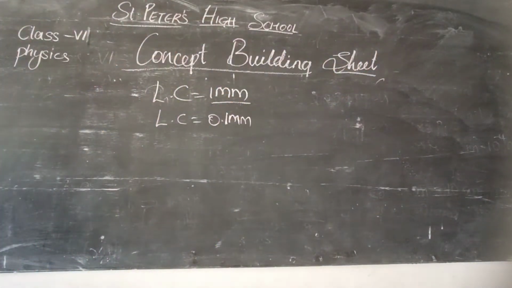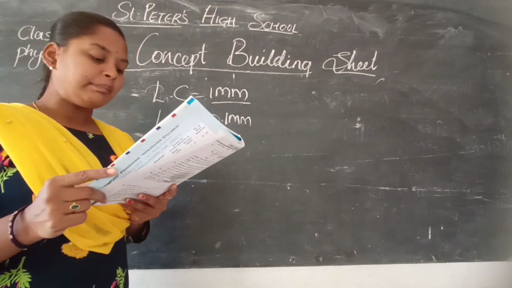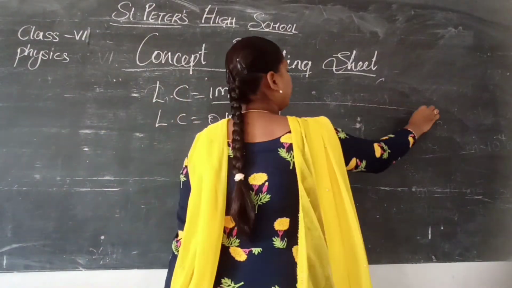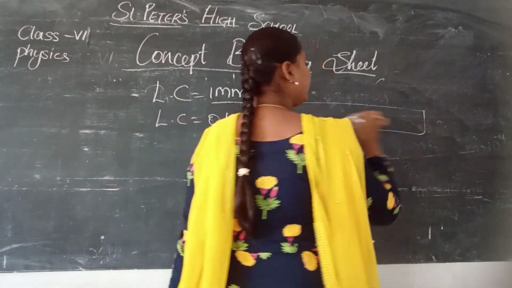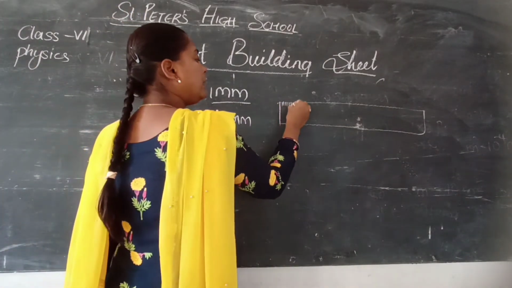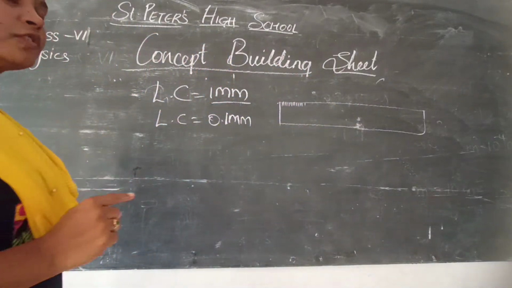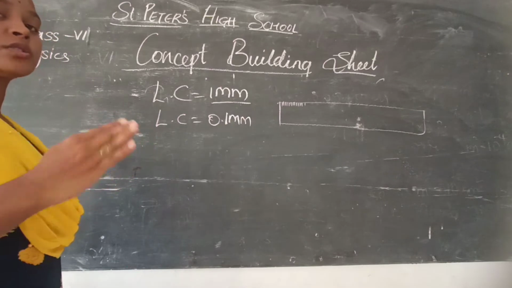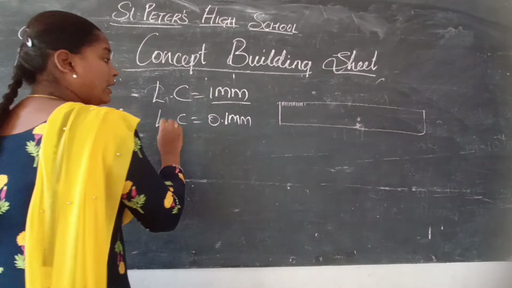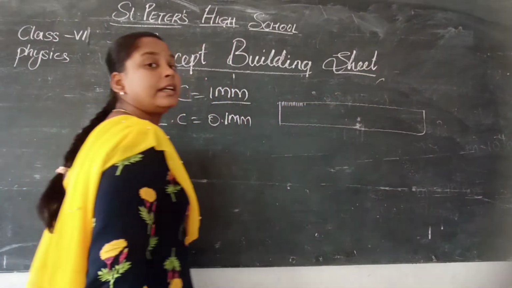So here we have to find out the scale. Then the length of 1 meter in the scale is divided into how many parts? If this is a meter scale, what they are asking is how many millimeters should be divided to get 1 meter. 1 meter is equal to 100 centimeters, or 1 meter is equal to 1000 millimeters. In that way we have to find out how many millimeter divisions are being divided in the 1 meter scale.